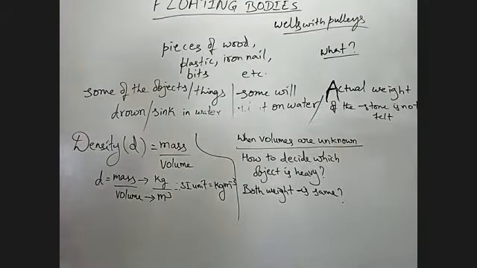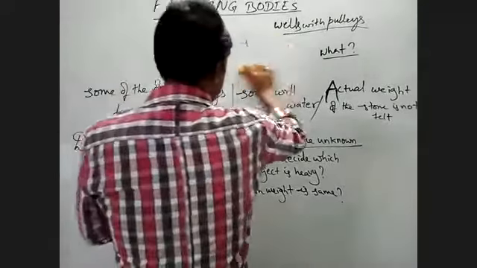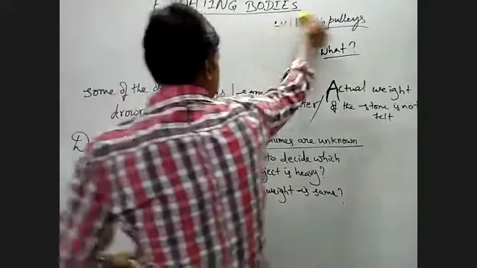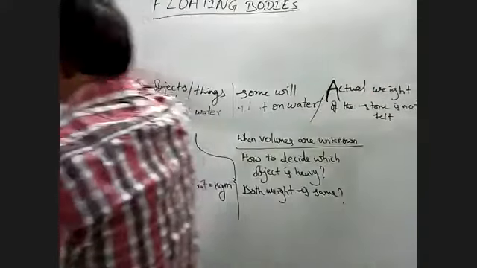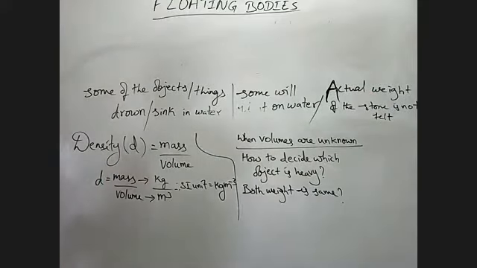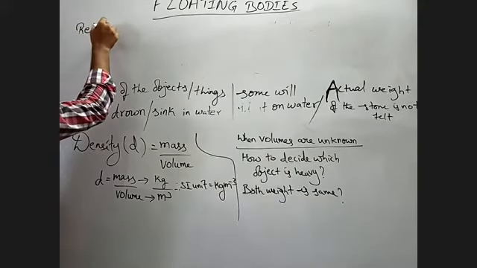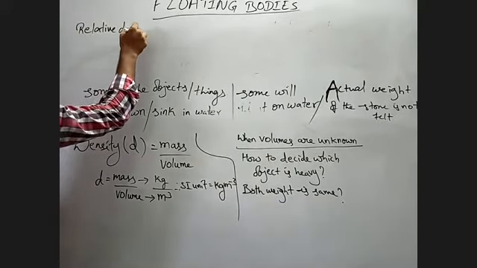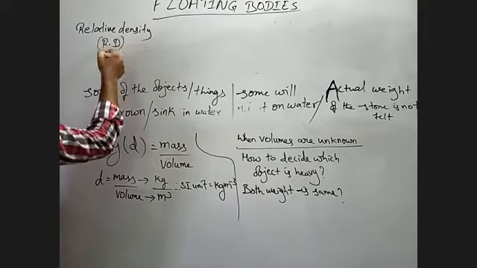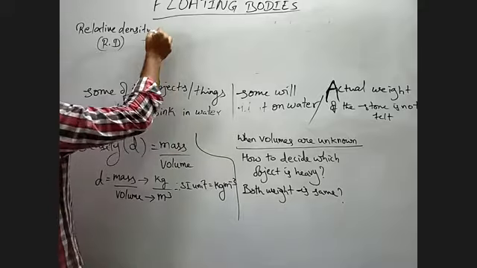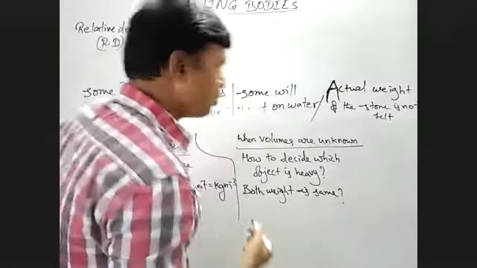Here we have another concept called relative density. So what is meant by relative density? Let us define it. Relative density, we indicate it with RD, is defined as the ratio of density of the substance to density of water.